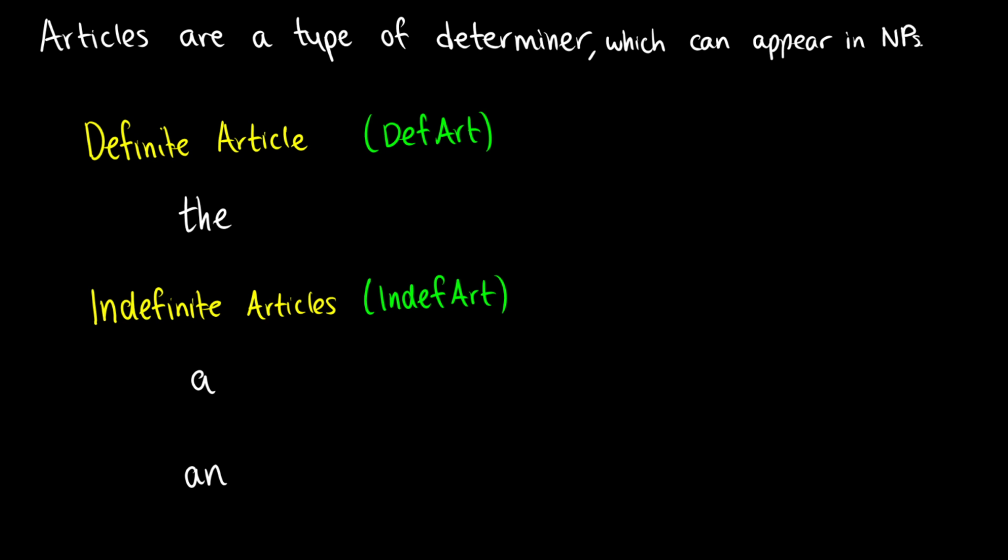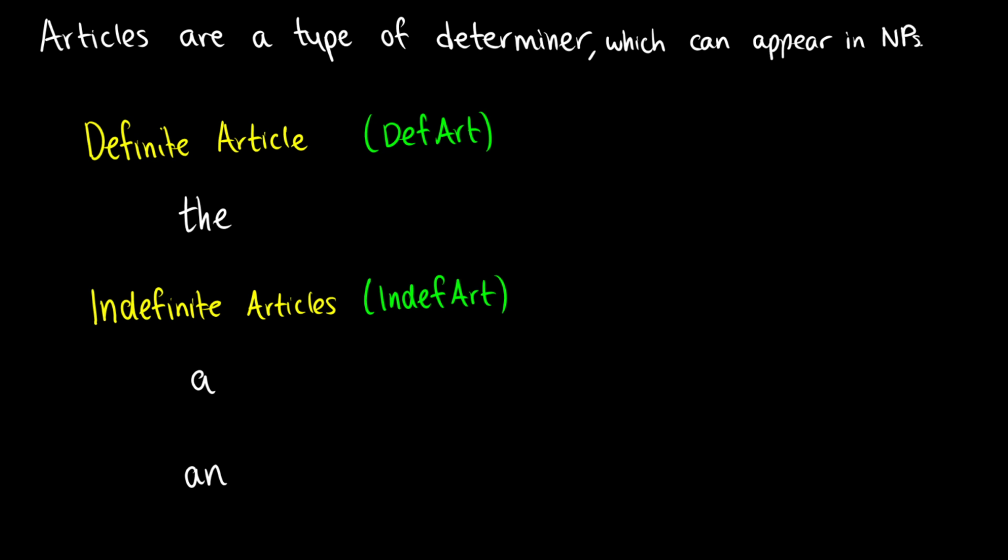In this video, we're going to talk about the articles: the, a, and an. Articles are our first type of determiner. A determiner is a broad category that tells us the specifiers of the noun. For instance, we could say the person, a person, an apple to specify which noun it is, if it is a particular one or just any.